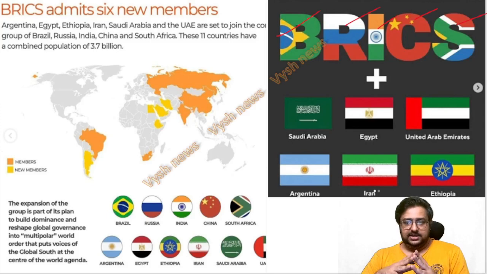So 6 new countries got added. You can see the countries here, and I will tell you the trick also. Saudi Arabia, Egypt, UAE, Argentina, Iran and Ethiopia. These are the countries you have to learn by heart now as part of BRICS. That is 5 plus 6, so 11 countries are there in BRICS now.